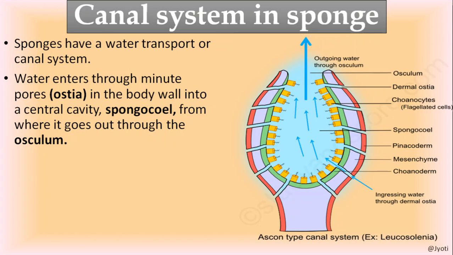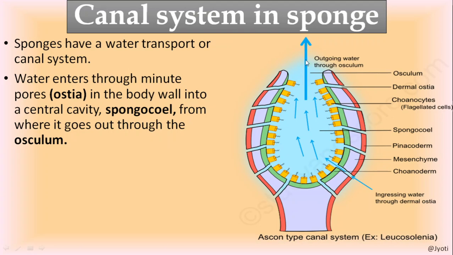So this consists of very minute pores which are present on the surface of the body. They are called ostia. Here in this picture you can see these minute pores called ostia, and there is a big opening at the anterior-most end, that is called osculum.